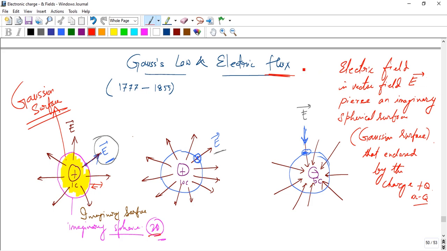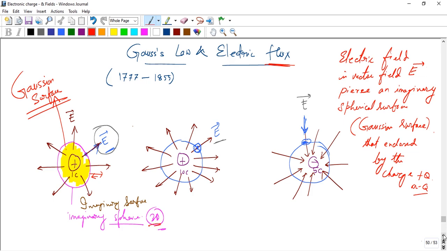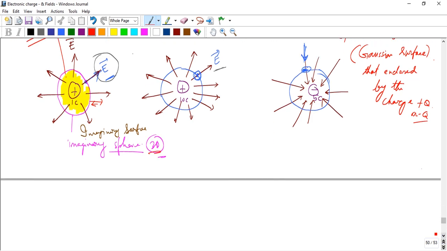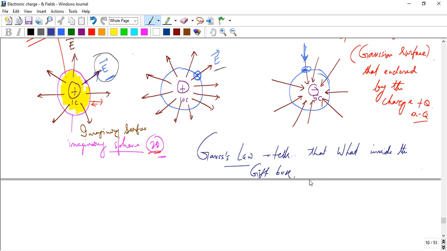Okay, so Gauss's law is a very beautiful thing. Like what is inside the book and what is the content of the book, we see the cover of the book actually. So Gauss's law tells us what is inside the gift box, either plus or minus sign, by looking at the wrapping paper.